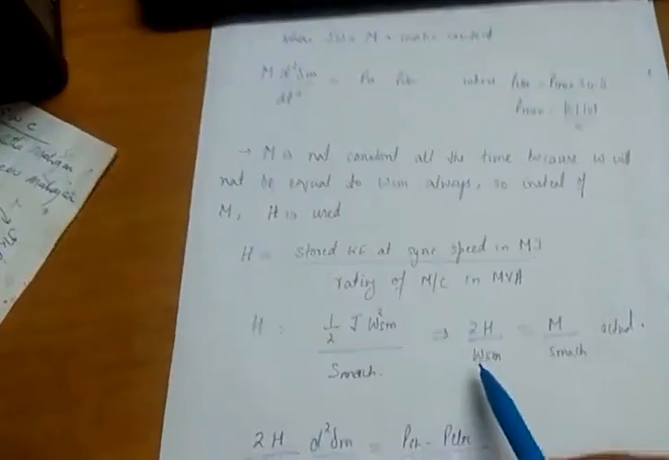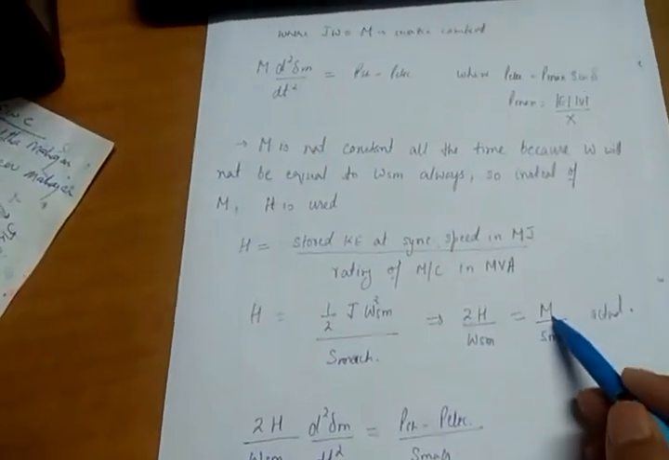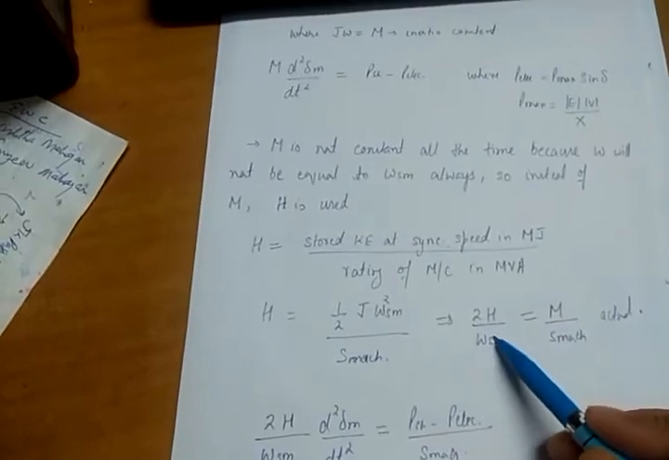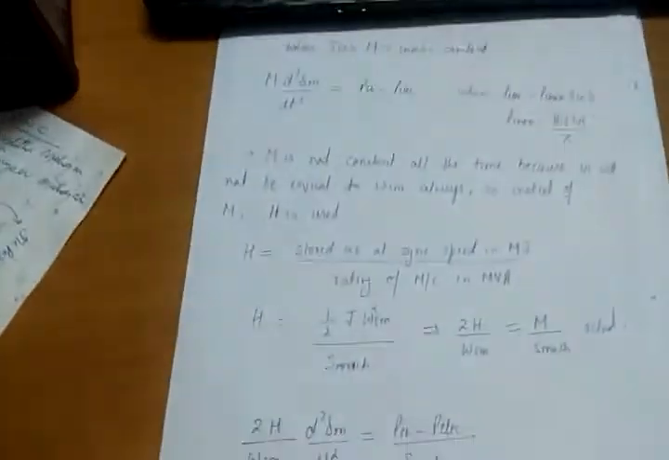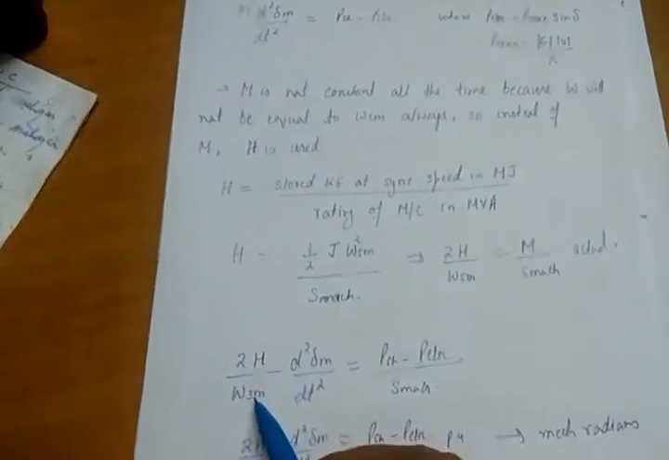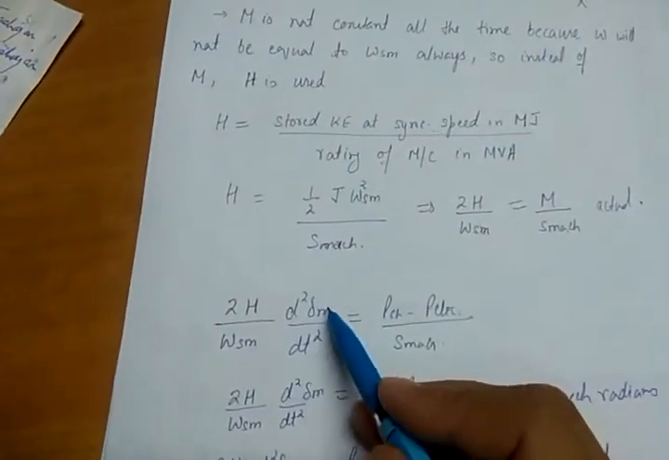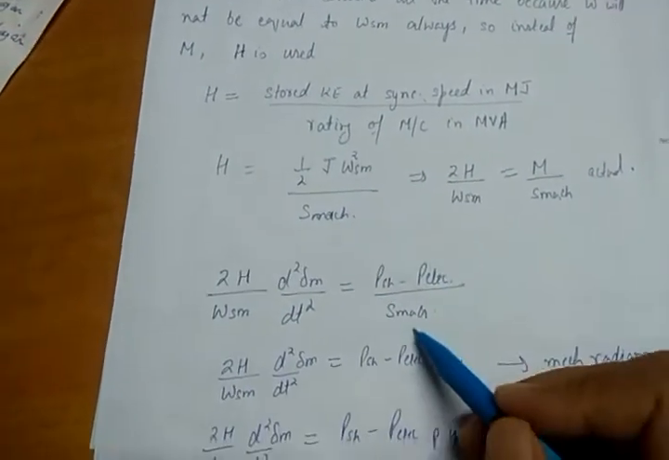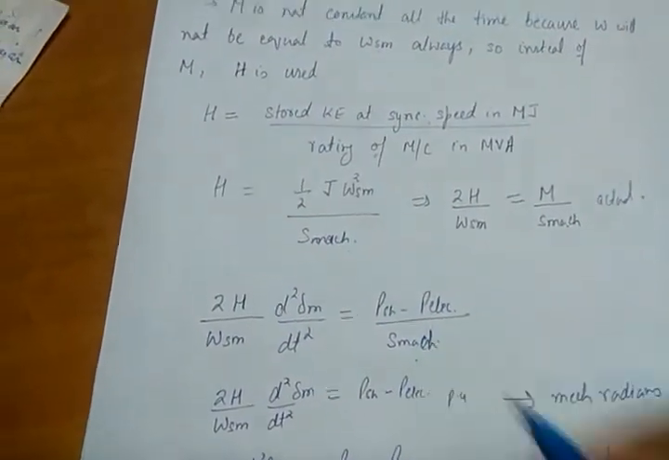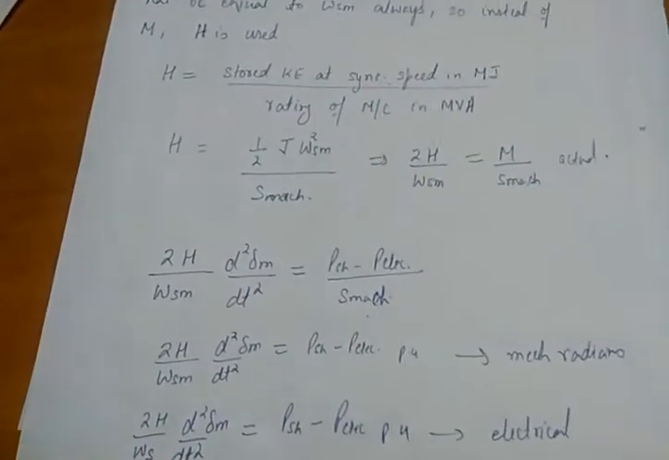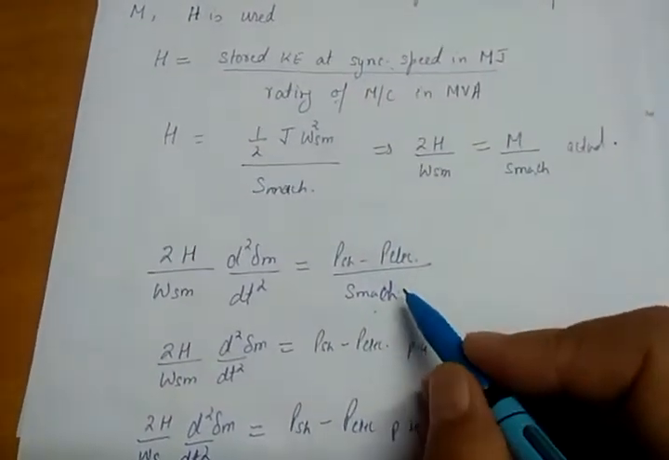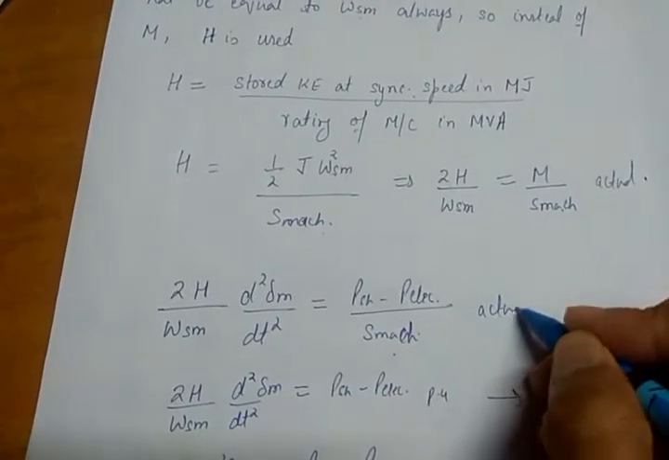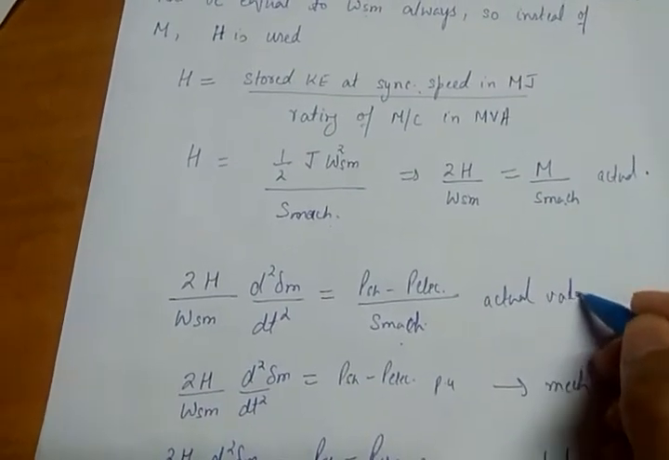So substituting the value of M from this equation into this equation, what I am getting here is 2H divided by omega sm into d square delta m by dt square is equal to shaft power minus electrical power divided by S machine, the rating of the machine in MVA. Note, this is the rating of the machine in MVA, so this will give me the actual values.